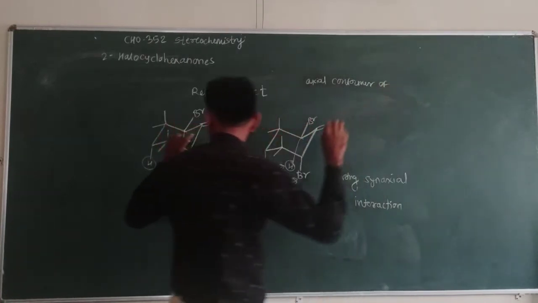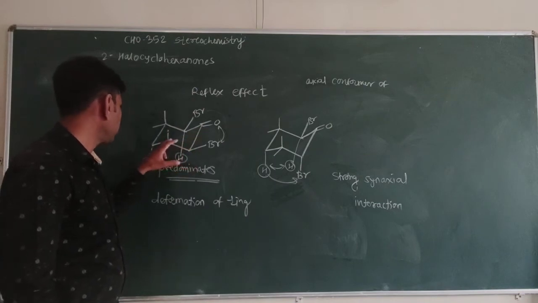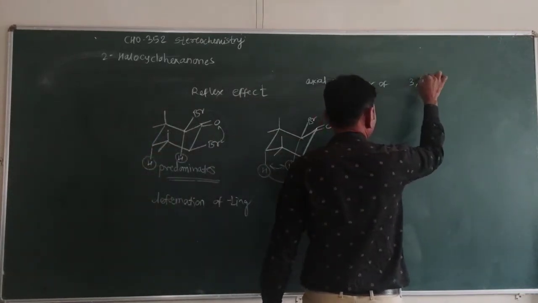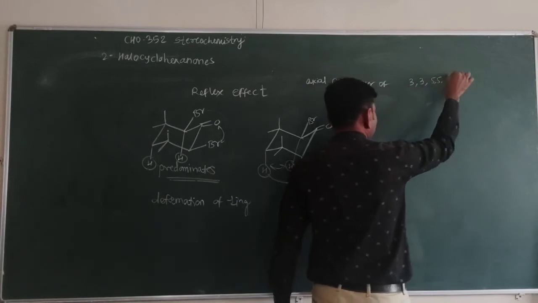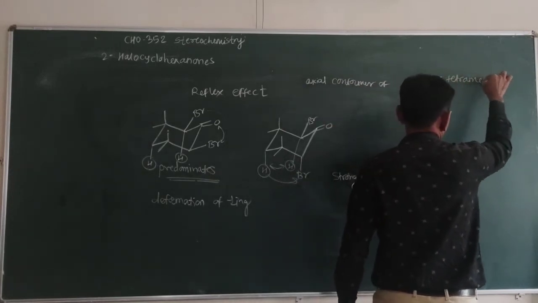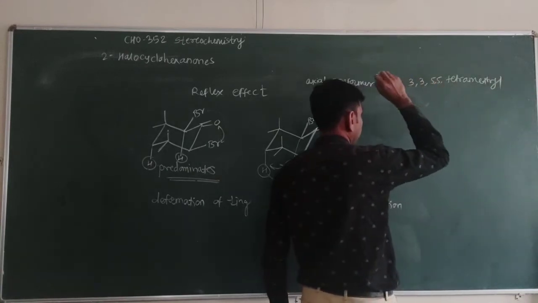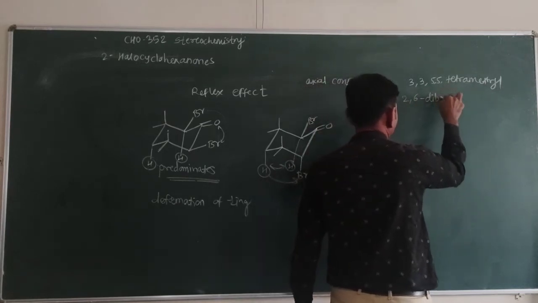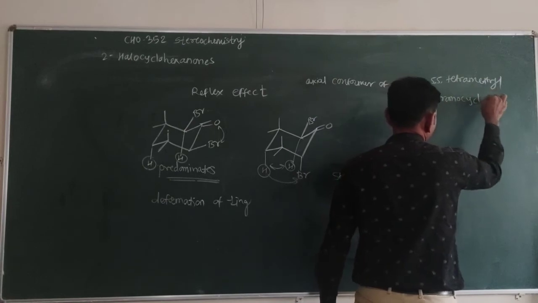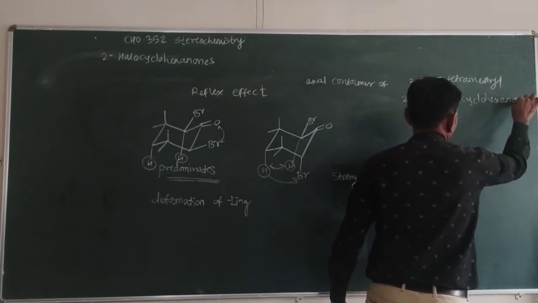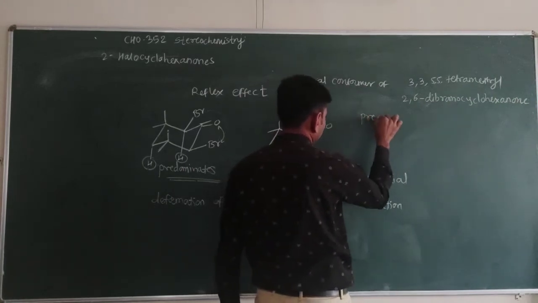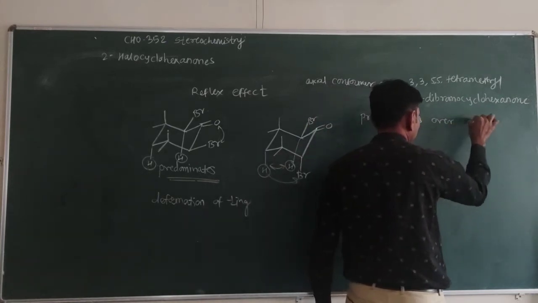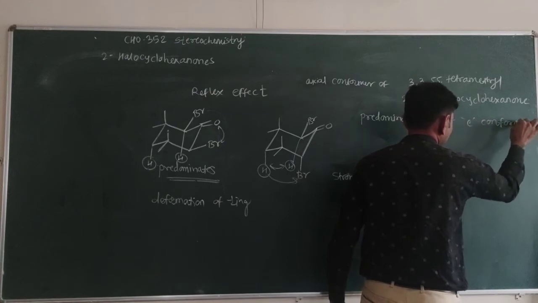The name of this compound is 3,3,5,5-tetramethyl-2,6-dibromocyclohexanone. The axial conformer of 3,3,5,5-tetramethyl-2,6-dibromocyclohexanone predominates over its equatorial conformer.